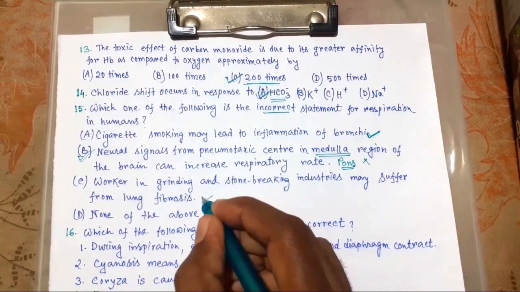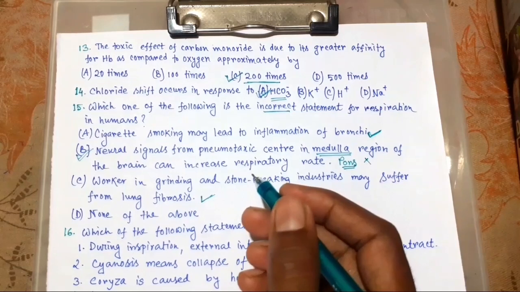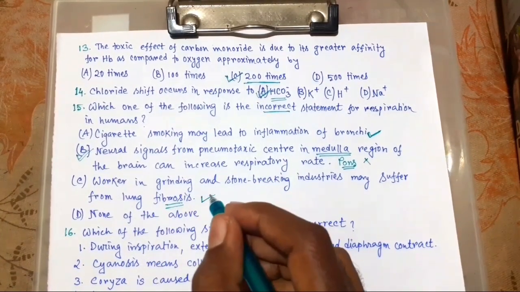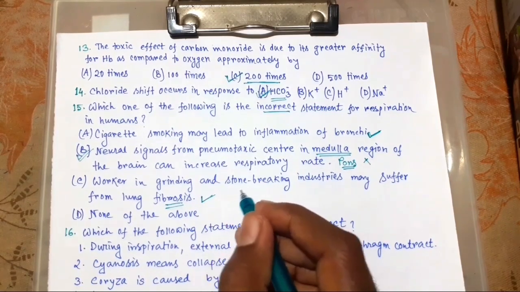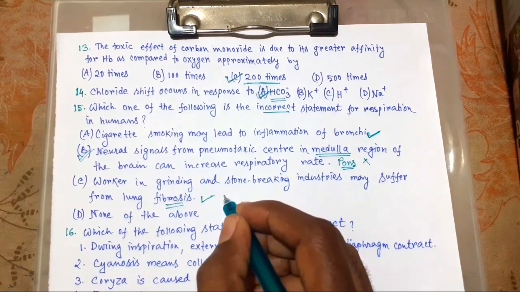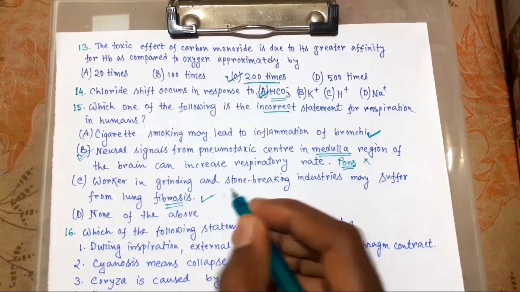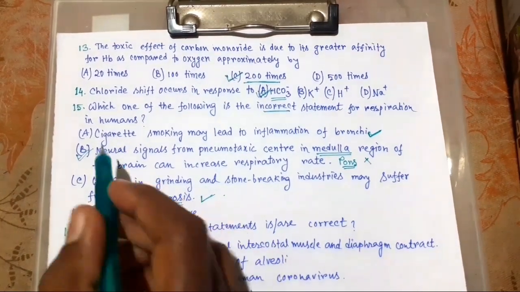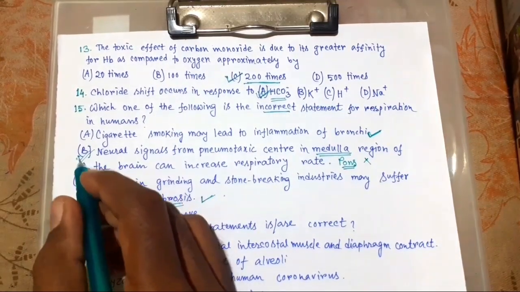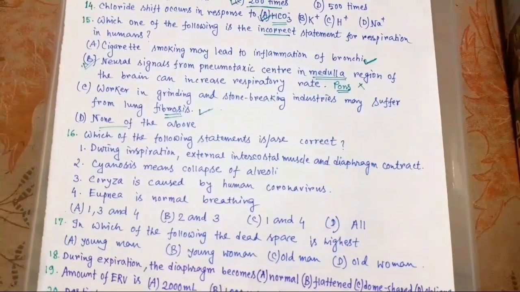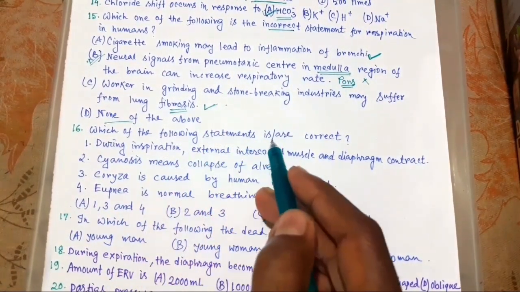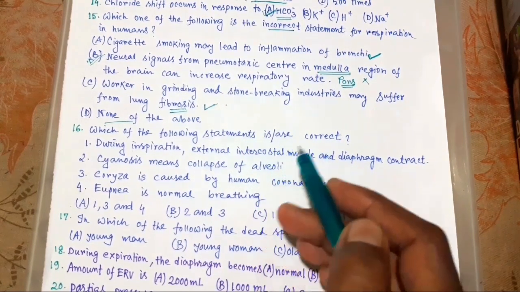This is also right. What is fibrosis? That is the proliferation of fibrous tissue, and this will damage the lungs. So B is incorrect, this is the right choice. Now 16. Which of the following statements is or are correct?